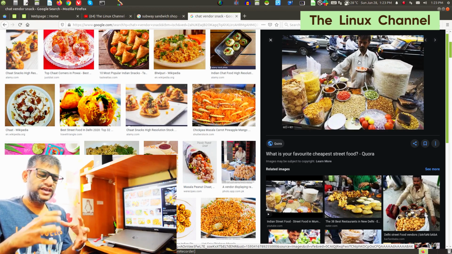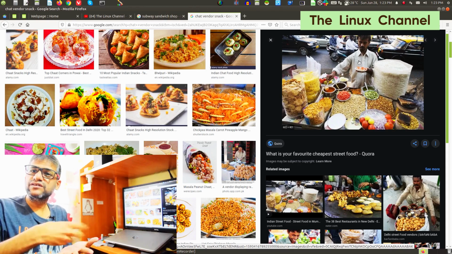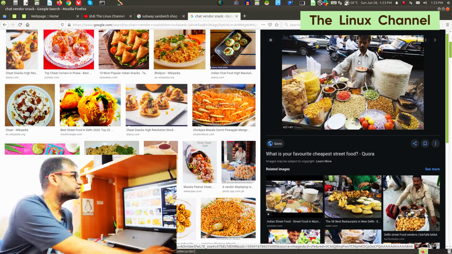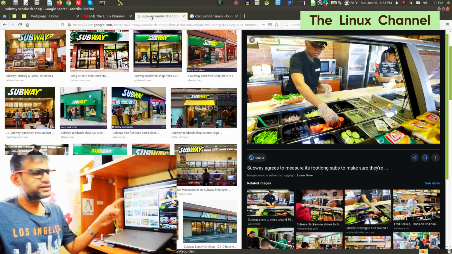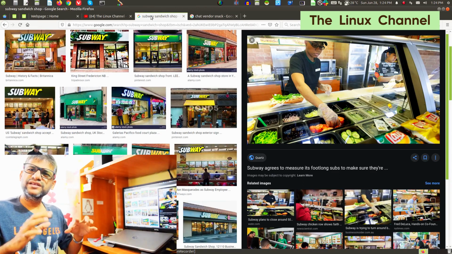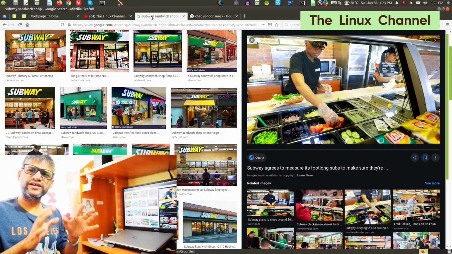See, it's not a question of making a dish fast. If you order masala puri, it's not about how fast he prepares. If you order a sandwich, it's not about how fast he can prepare. There is an exception. If you go to Subway, it is a branded product. It's a packaged branded product.